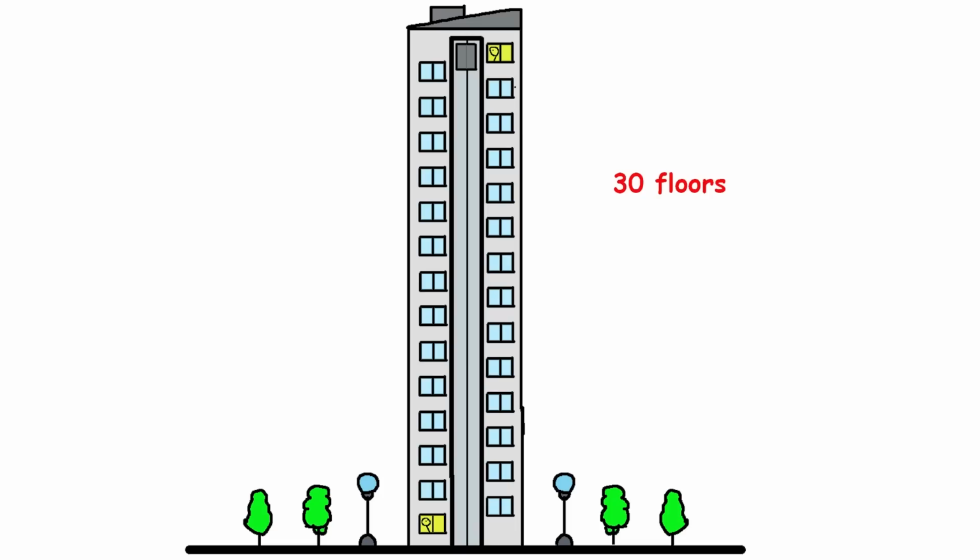Imagine a building with 30 floors and 1 slow elevator. The elevator stops at every floor as it goes up and down. If you're on the first floor and walk up to the elevator at a random time, most of the time, the elevator will be on its way down. This is because the elevator spends a lot of time traveling down through all the floors after reaching the top.